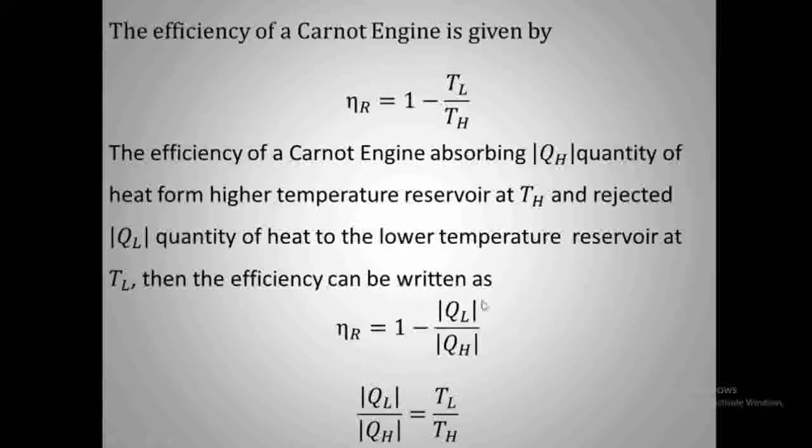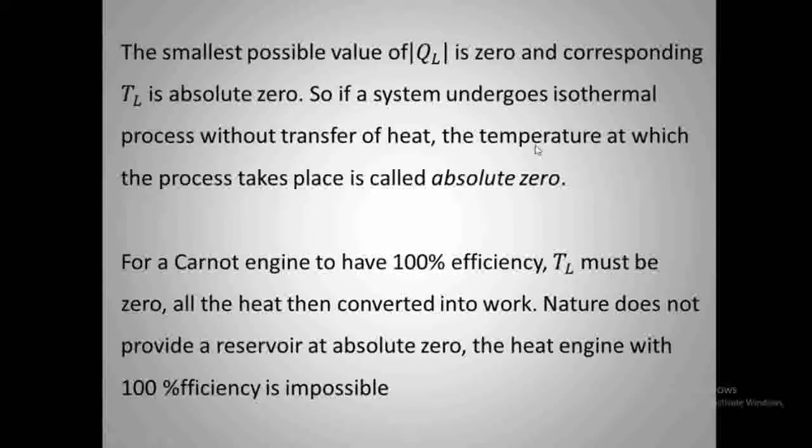It can be stated from these two equations: if QL is 0, then eta R should be 100%. So the temperature at which the process takes place is called absolute zero if QL is 0. For a Carnot engine to have 100% efficiency, TL must be 0.